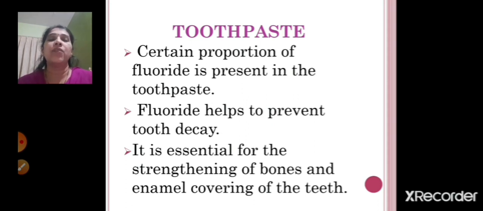It is essential for the strengthening of bones and the enamel covering of the teeth. So what this fluoride does is strengthen the bones, and also the bones of the teeth, as well as the enamel covering. On the covering of our teeth, there is an enamel, right? So that enamel covering it also protects. So fluoride is the third ingredient present in the toothpaste in a smaller proportion, and it helps to prevent tooth decay. Also it helps in the strengthening of the bones and the enamel covering of the teeth.